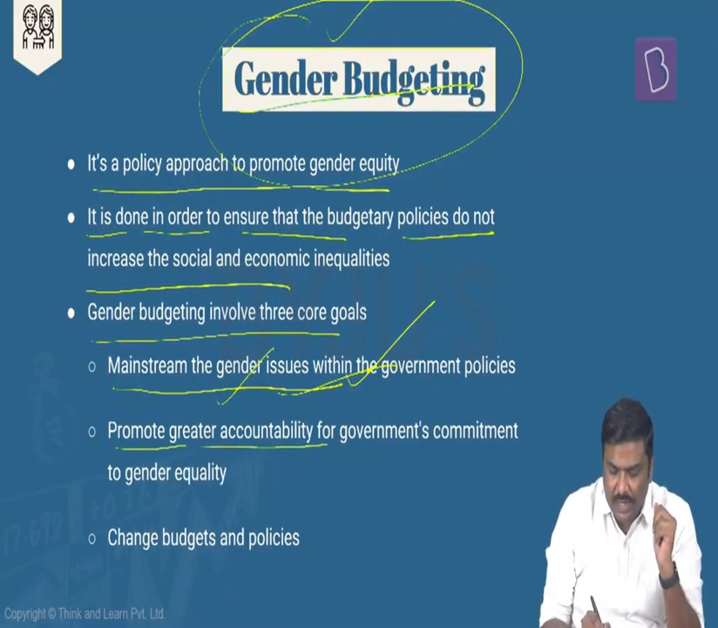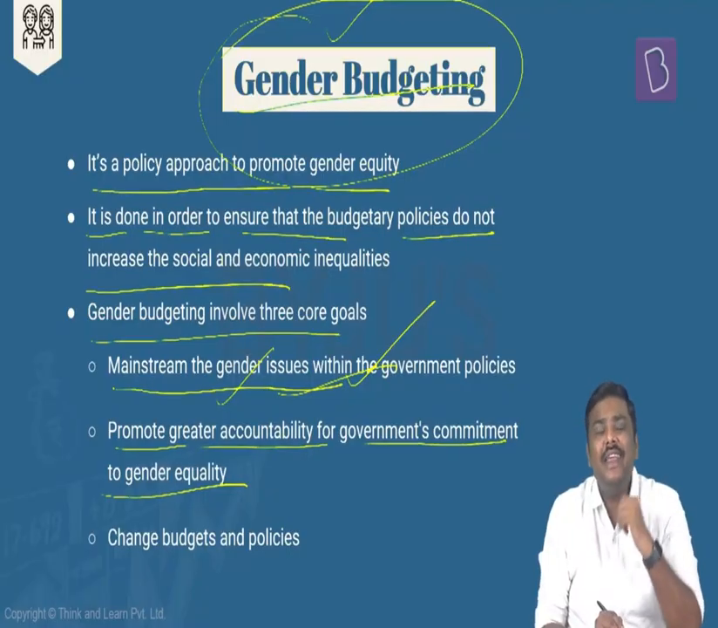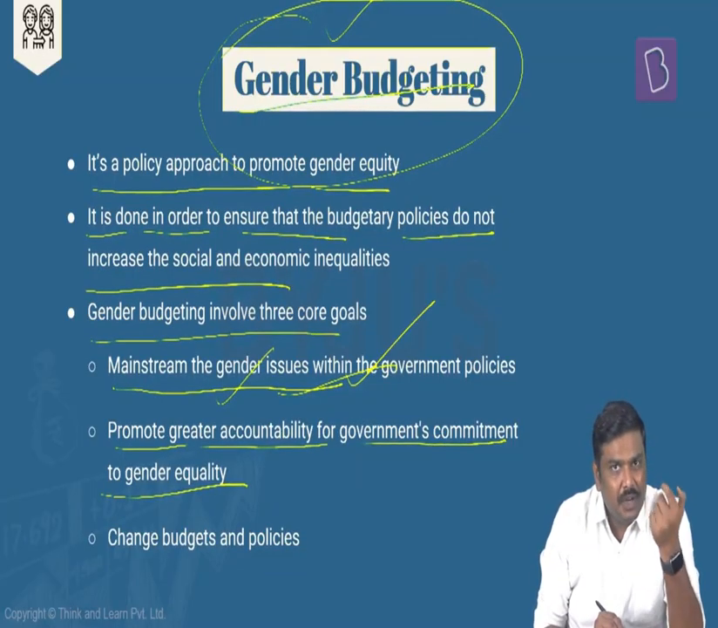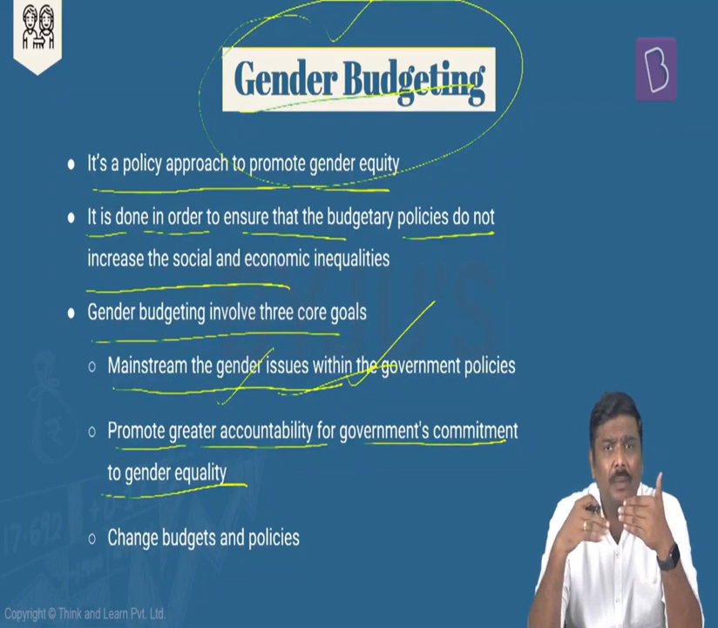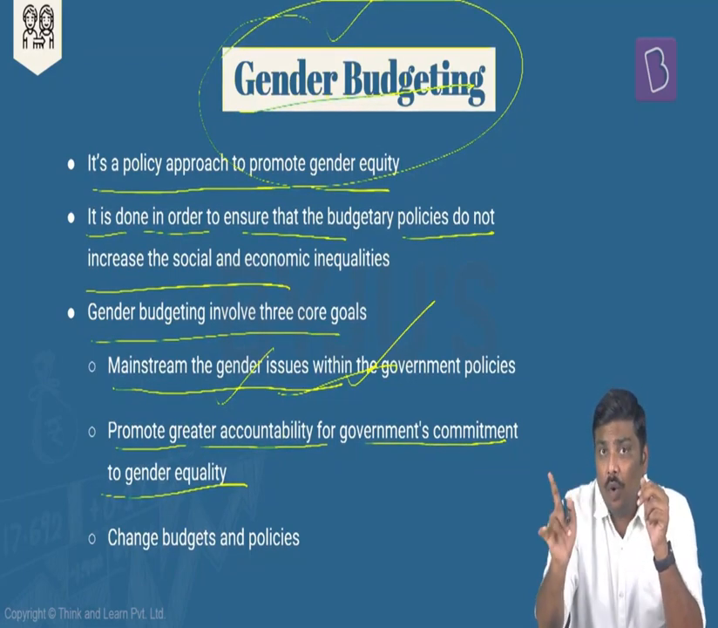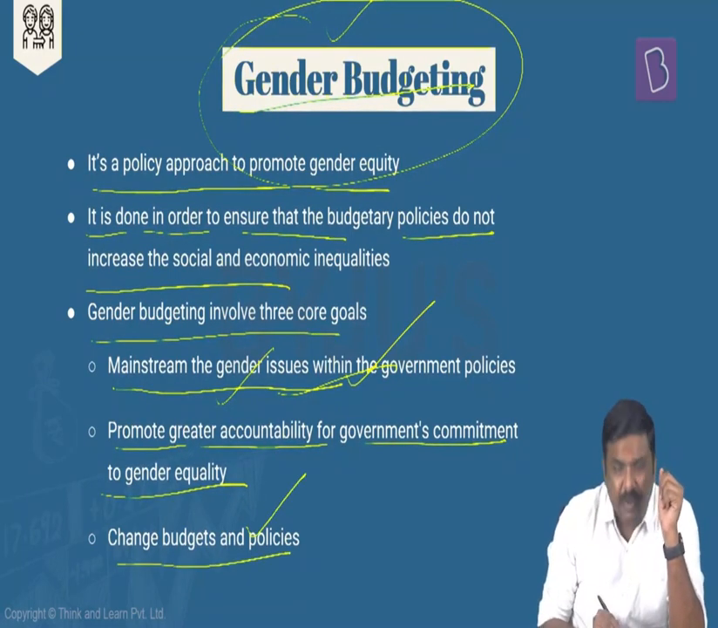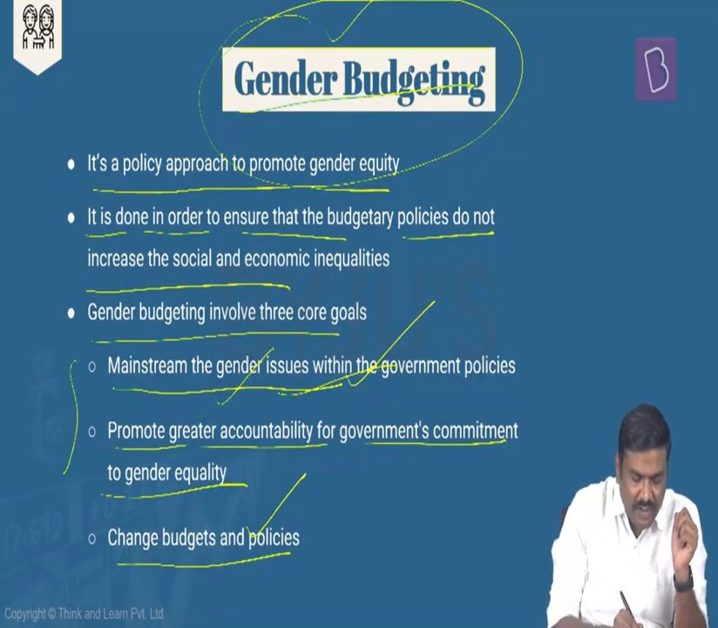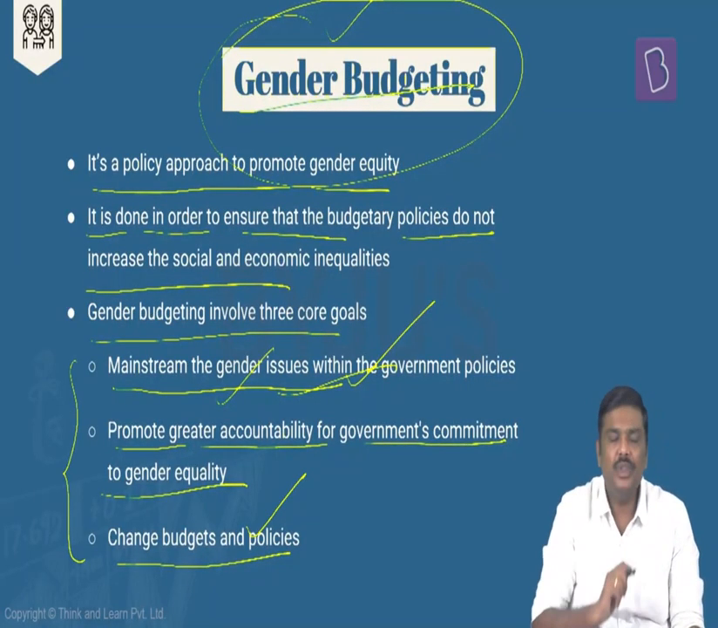Second, promote accountability of the government with regards to gender inequality reduction. That is, we have already established that there are inequalities in the economy in terms of access, in terms of jobs, in terms of incomes, etc. Now, what are the policies taken by the government to reduce these inequalities? We are trying to hold the government accountable. And the third point, to change the policies as well as the budgeting practices. So these are the three very important core concepts related to the idea of gender budgeting.